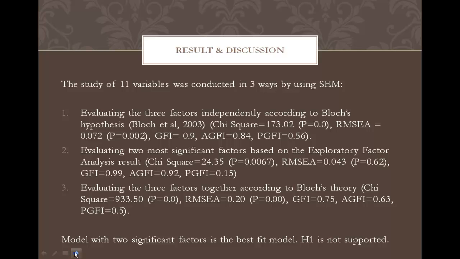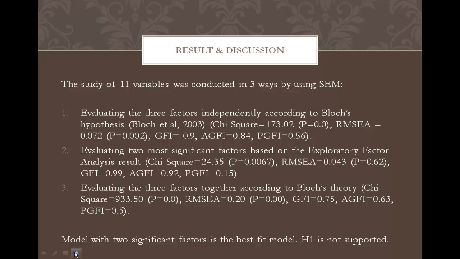The first one is evaluating the 3 factors independently according to Bloch's hypothesis in 2003, and the result shows that chi-square is 173.02, RMSEA is 0.072, GFI is 0.9, AGFI is 0.84, and PGFI is 0.56.